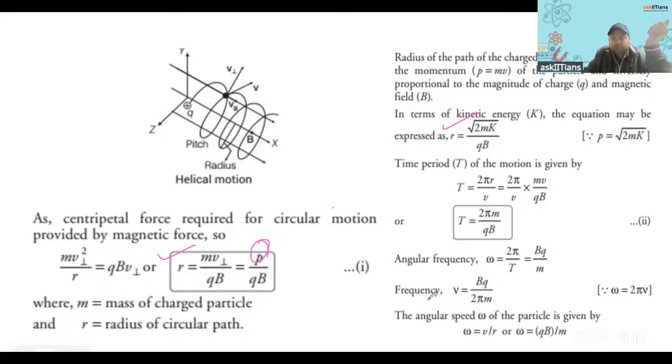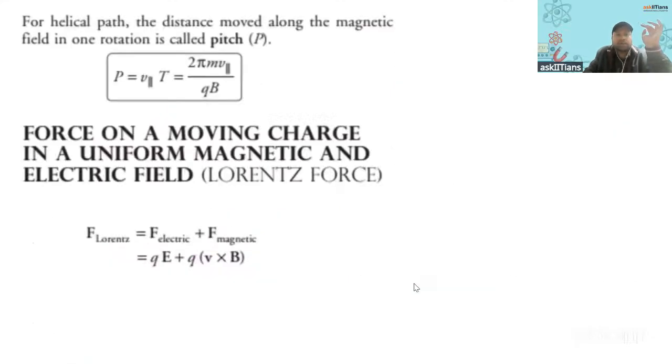Then we have frequency. Frequency is 1 by T, so you reciprocal it. And omega, right? All these things you must be knowing. Got it? All right. Then we have pitch. So what is pitch? Pitch is v parallel times the time period. So this is the formula you must remember.